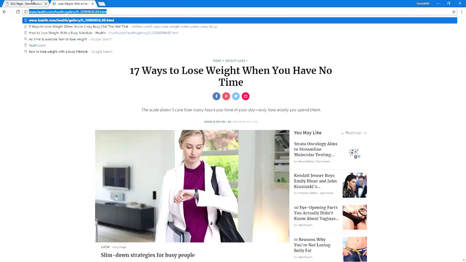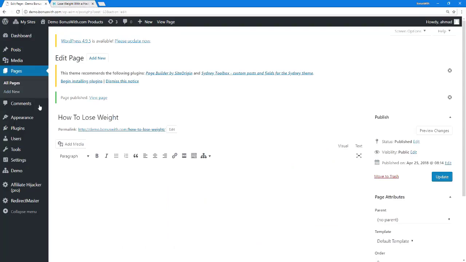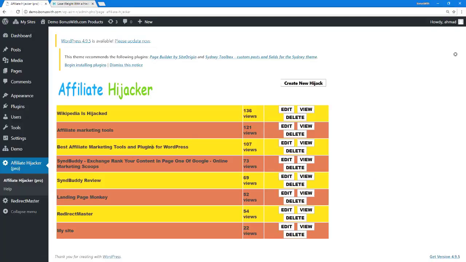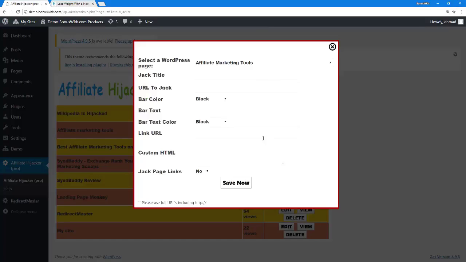After I got the URL, I'm going to head back over to my WordPress admin area, and I'm going to click on plugin, which I've already installed, and I'll load up the plugin. Alright, so the next thing I want to do now is click on Create New Jack. It's going to ask me for a couple of settings.